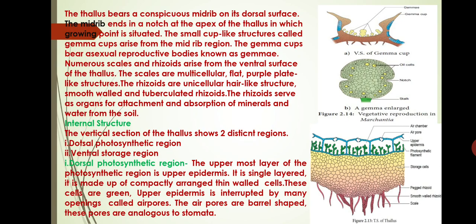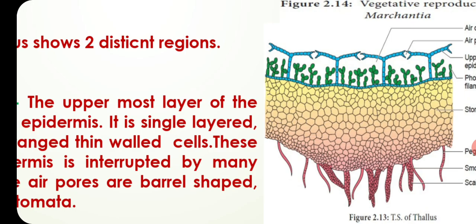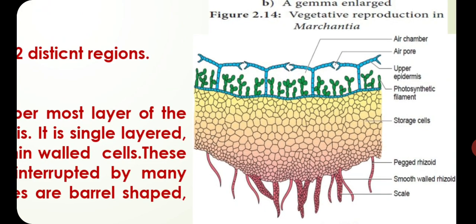The air pores are barrel shaped. These pores are analogous to stomata. See friends, this is the internal structure of the thallus. The upper portion is the photosynthetic region, where the air pores and air chambers are present, along with a number of photosynthetic filaments. This is the upper epidermis interrupted by a number of air chambers.